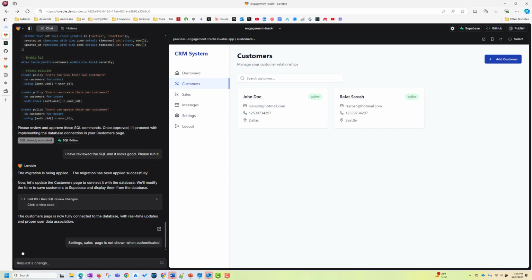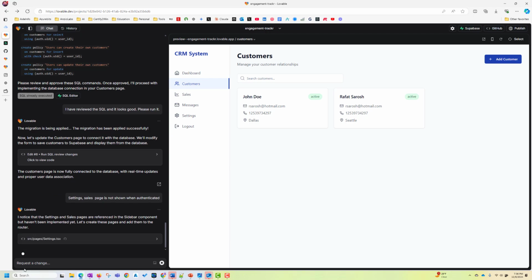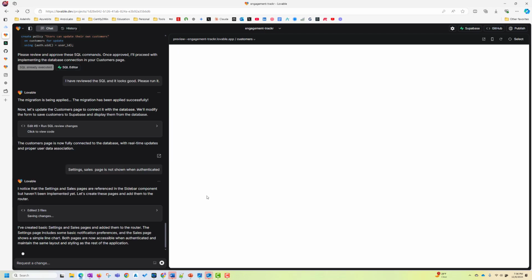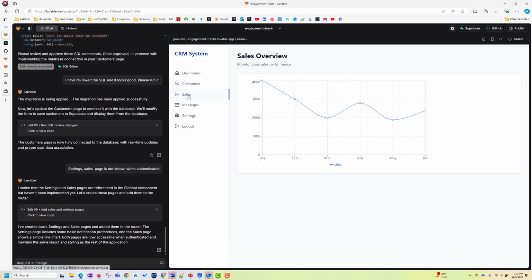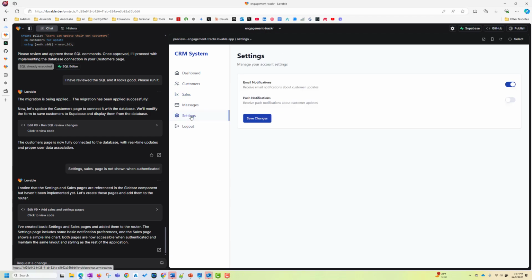And again, this is how a human will talk when somebody is not a programmer. They will say, hey, why are the settings and sales pages not showing? And it tells you, notice that the settings and sales pages are referenced in the sidebar component but haven't been implemented yet. Let's create these pages and add them to the router. It's adding those pages now. Okay, it's showing the sales page with some fake data, and the settings page is showing email notification, push notification.